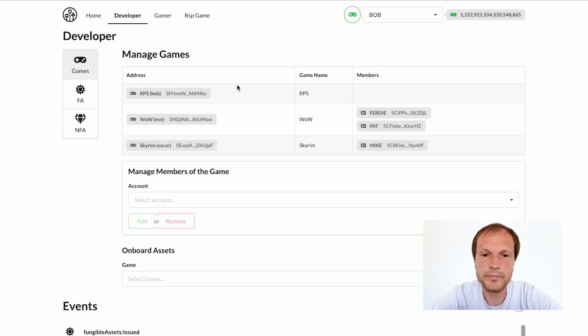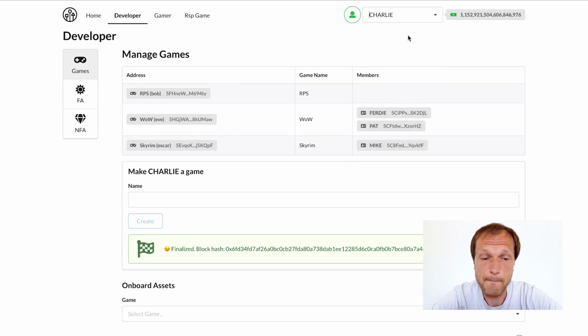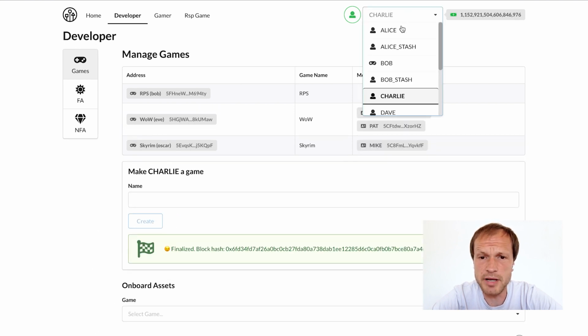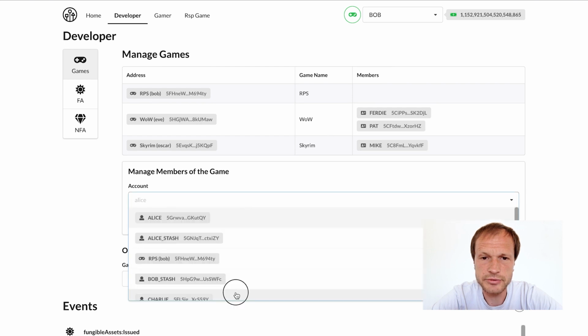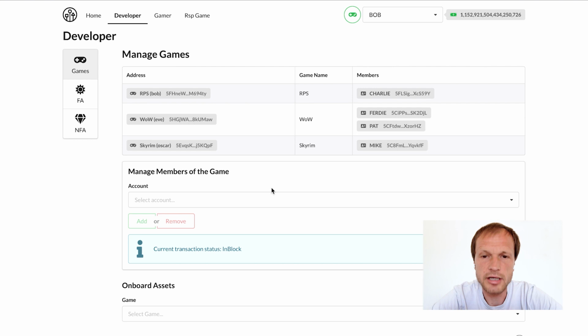And now Bob can do only one thing: manage members who can configure the game. Let's add Charlie as a member of this game, after which Charlie can set up game assets. All other actions will be done on behalf of Charlie. Other accounts are not authorized to do so.